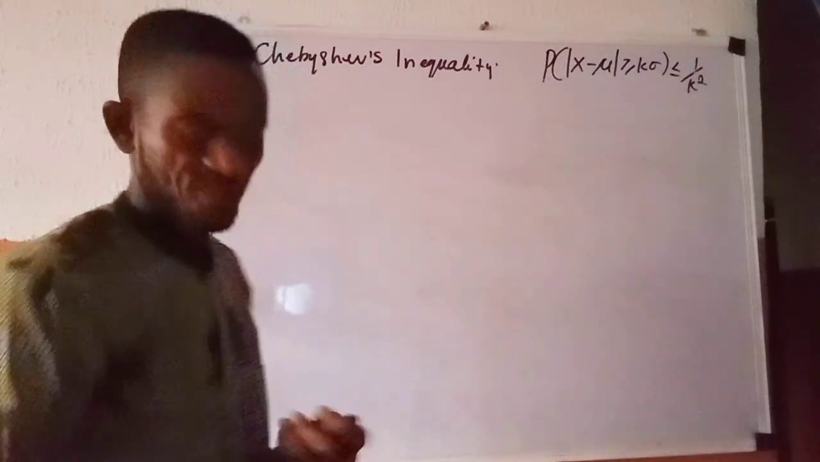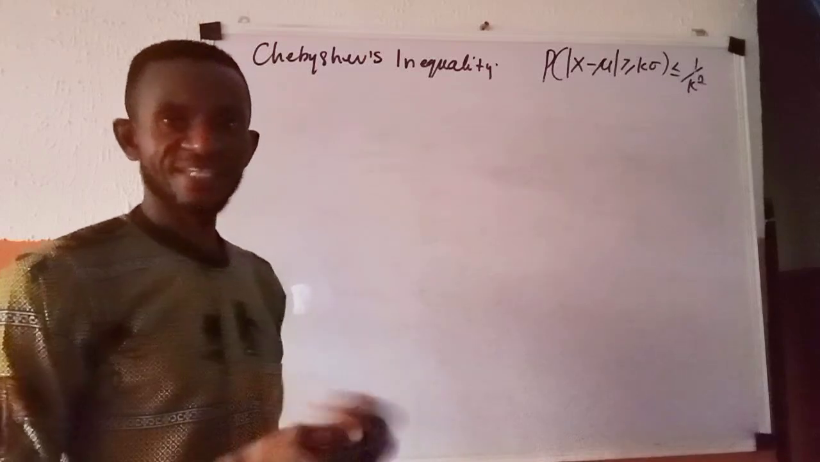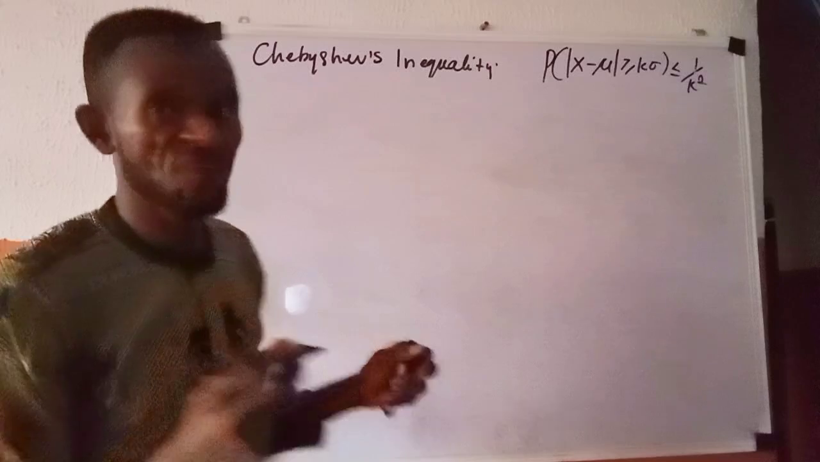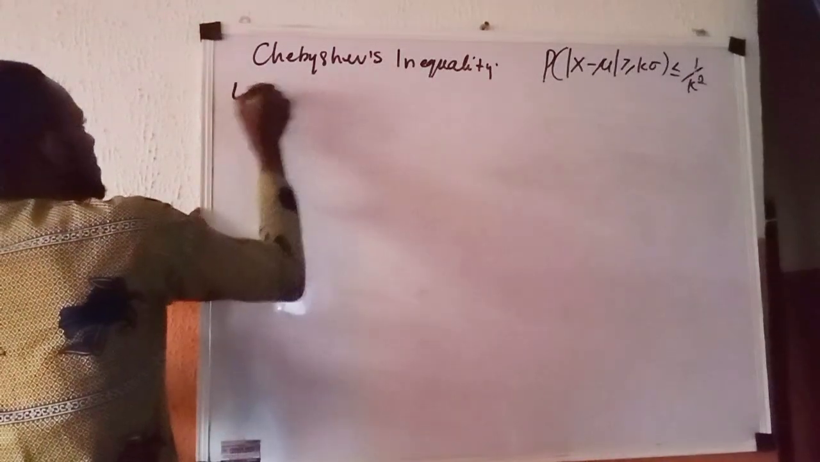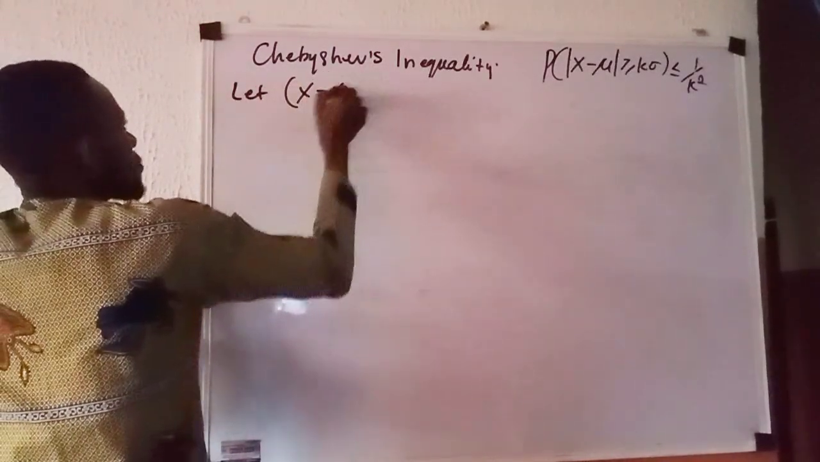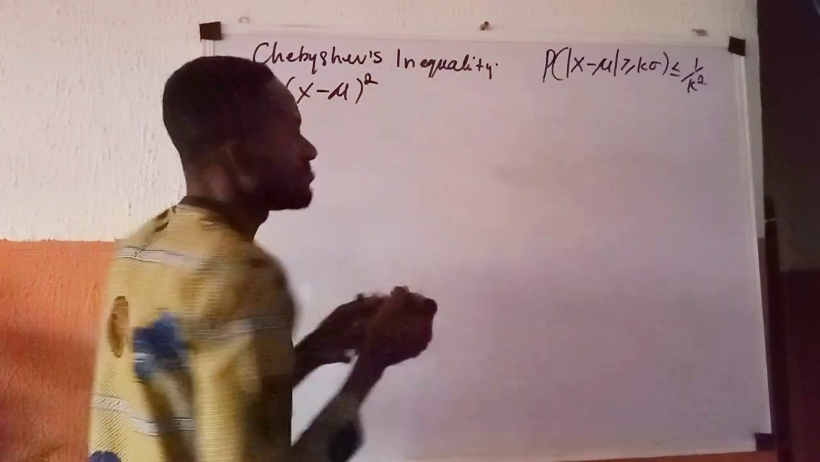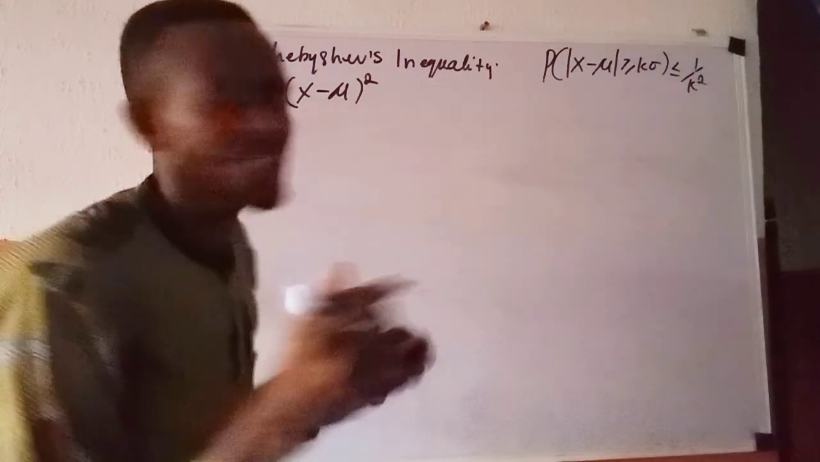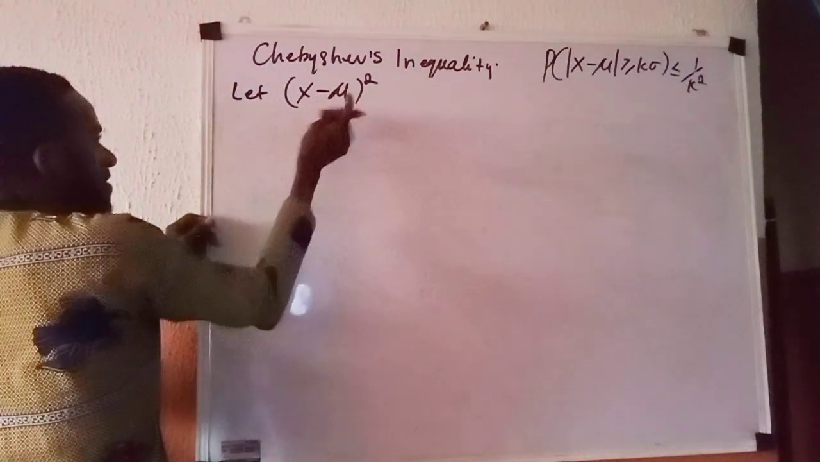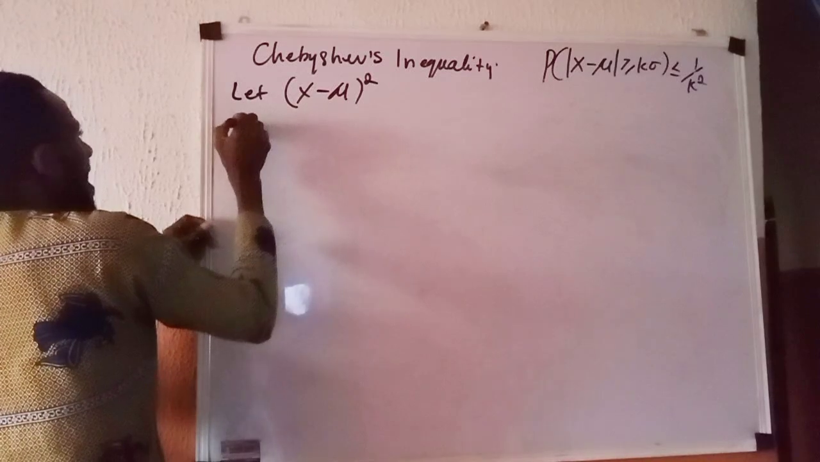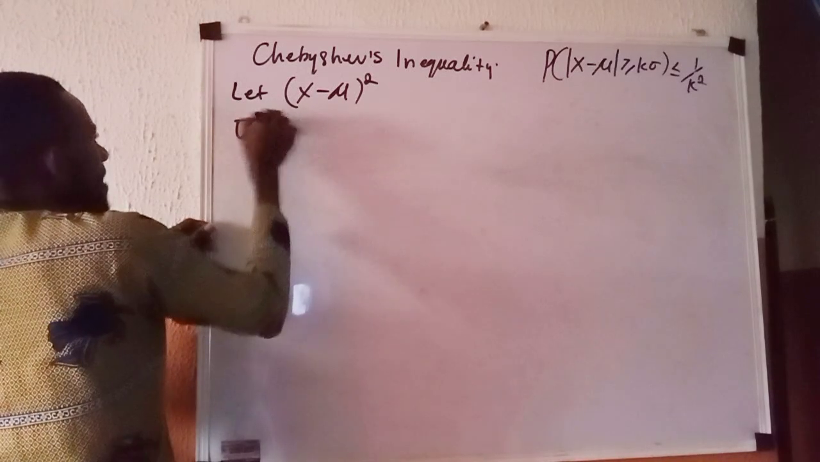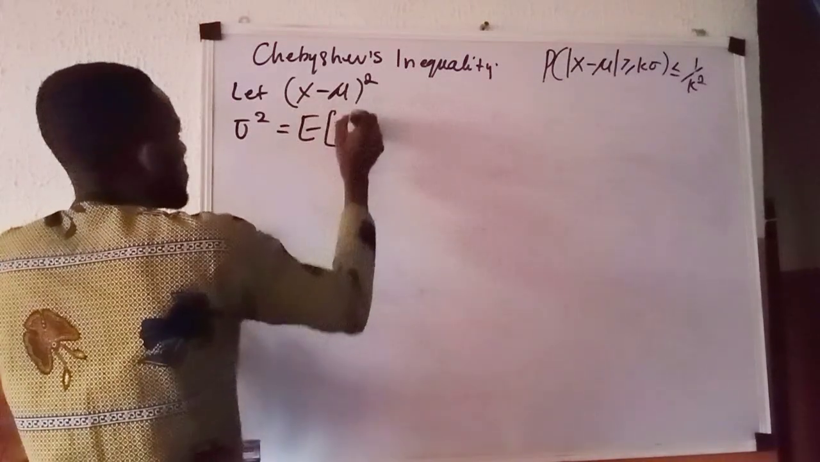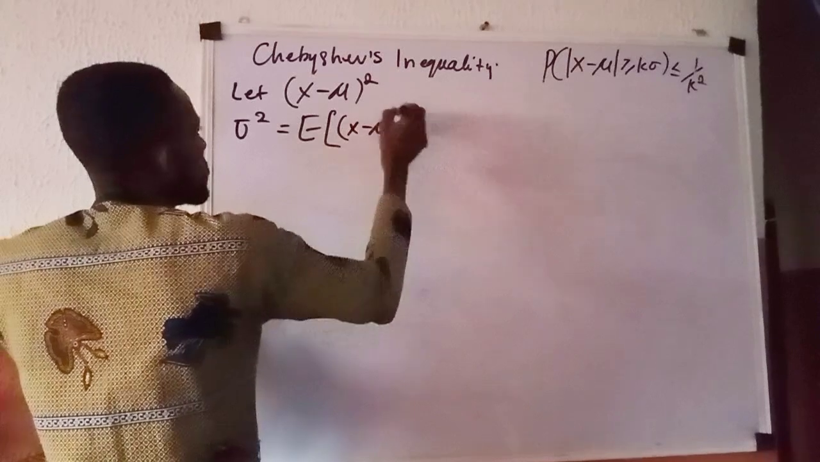Okay, let's go together. First of all, we are looking at x as a continuous random variable. In that case, remember the definition we gave before. We began by saying let (x minus mu) all raised to power 2 be a positive quantity. In that case, you can say that my sigma squared is the expected value of this random variable, which is (x minus mu) all squared.